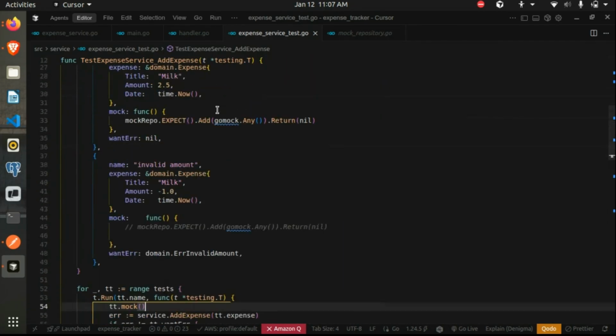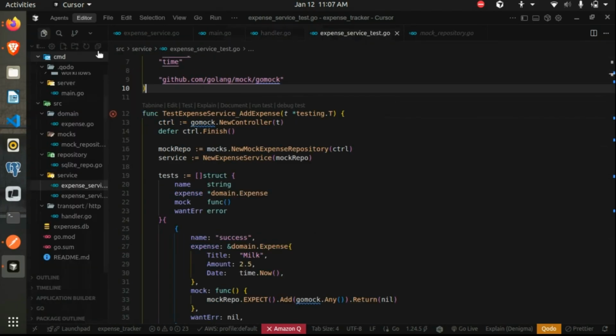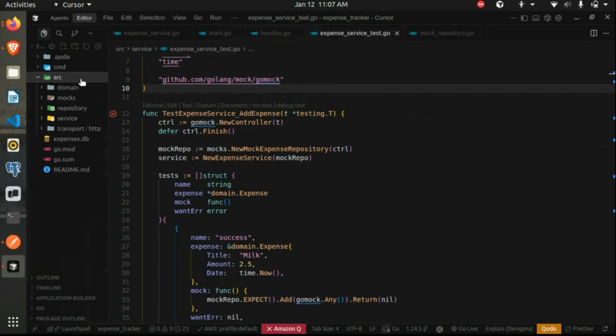So in your second assignment, it is expected that you create this repository. You have at least three packages for repository, service, and handler, and then of course the router layer where you define the paths. It doesn't need to be in detail.